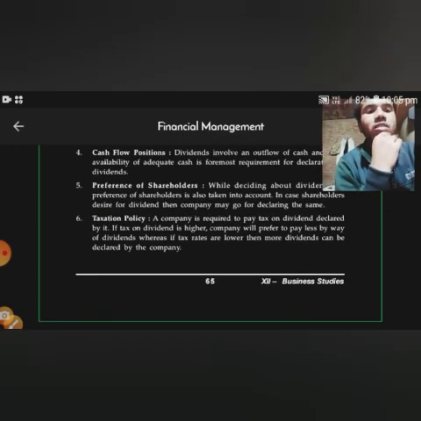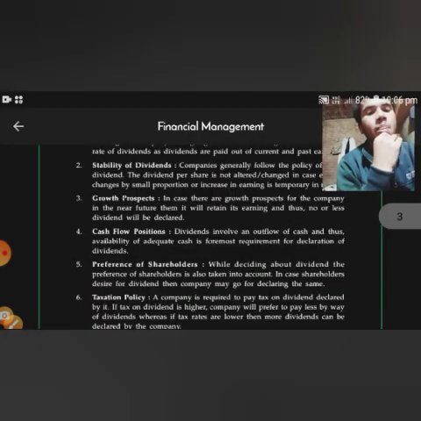Taxation policy. The company is required to pay tax on dividend declared. If tax on dividend is higher, the company will prefer to pay less dividend. If tax rates are lower, then more dividend can be declared by the company.